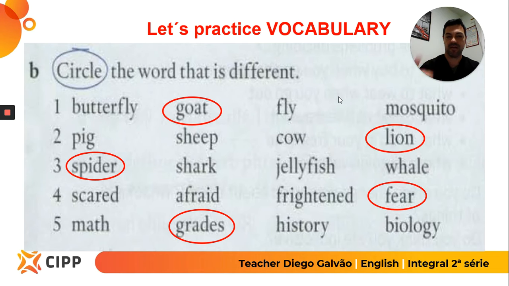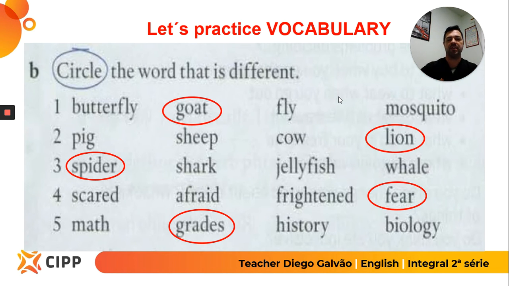Going backwards, why is it grades? Because math, history, and biology are subjects, and grade is not a subject. Grade is what you get at the end of a test, after a test. Scared, afraid, and frightened are adjectives, and fear is the noun or the verb, so it doesn't belong to the same group. Spider is different because the other three refer to sea animals.